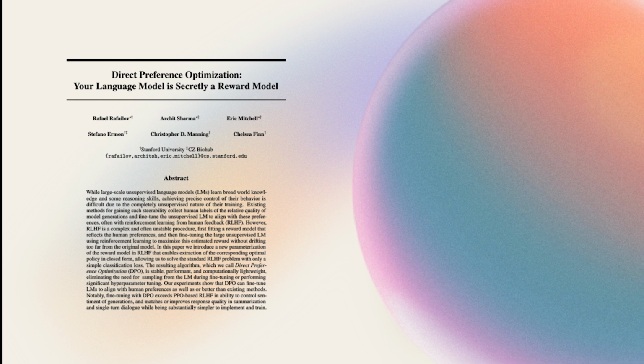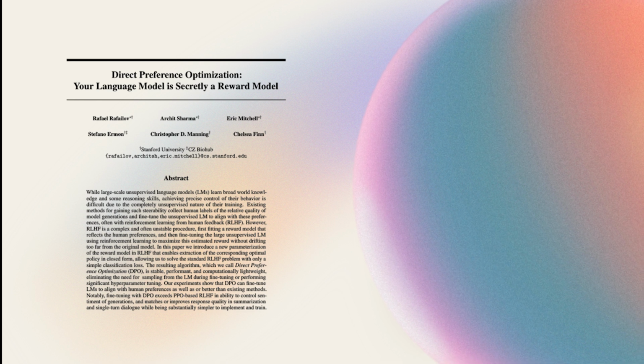DPO eliminates these issues by leveraging a different way of defining reward models. Instead of explicitly learning a reward function, it learns a policy directly from human preferences. This means that we no longer need to sample from the model during training, significantly simplifying the process. So how does it work?